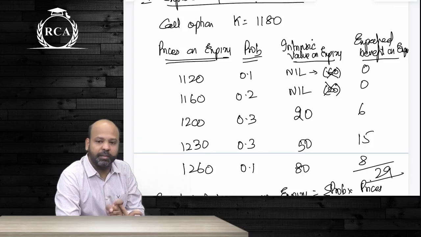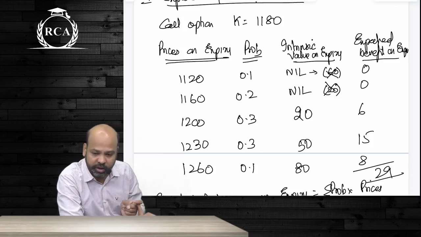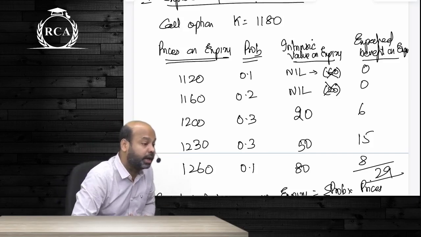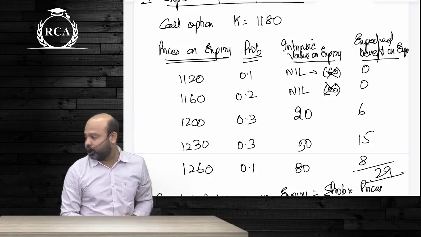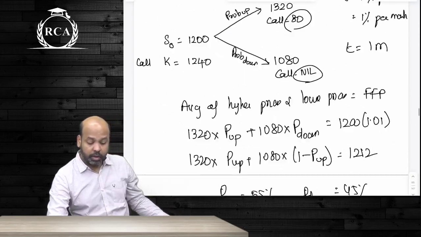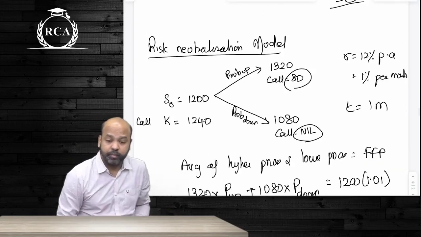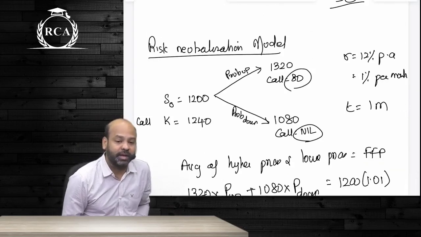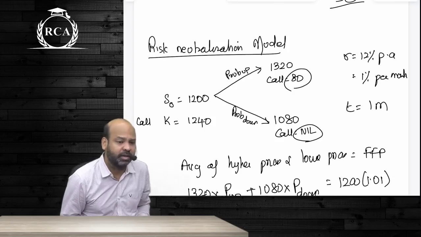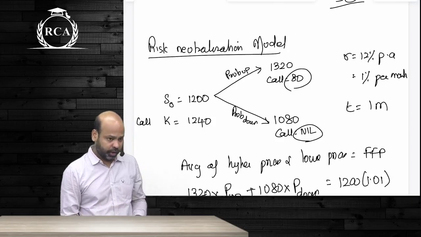So in the theoretical minimum price approach, there's only one price possible on expiry. Under the expected gains approach, there are multiple prices, but the corresponding probabilities will already be given. Moving on to the next part, which is the risk neutralization model, or binomial model. Under both the methods, we consider only 2 prices that are possible on the expiry date. Usually one price will be more than the prevailing spot price. The other price will be less than the prevailing spot price.